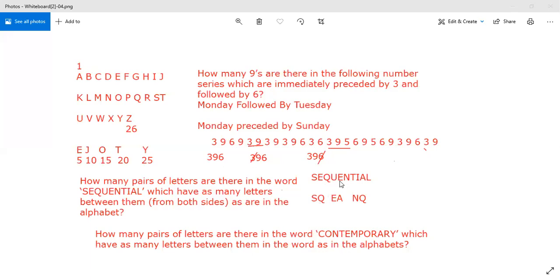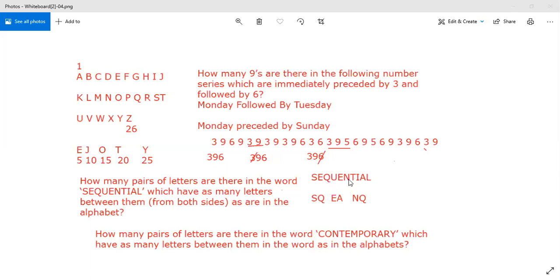Another pair, if I take E and A, how many characters are between A and E? If you count here, 1, 2, 3. Here also between A and E, I am having 3 characters, N, T, I. Characters are different, but their number is the same. So I can take one pair as EA. I can also take one pair as NQ.